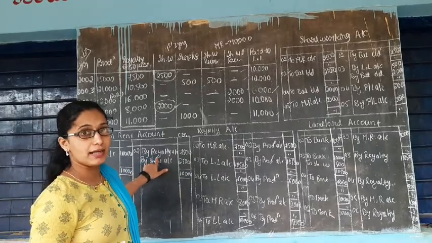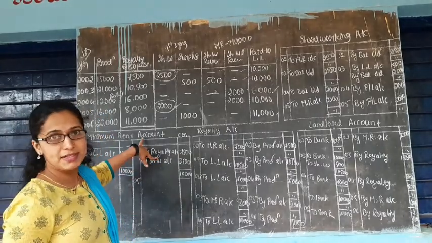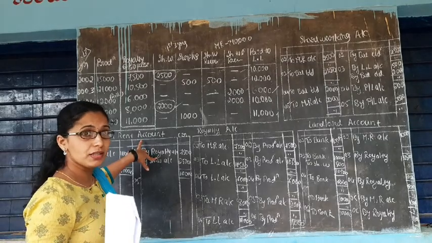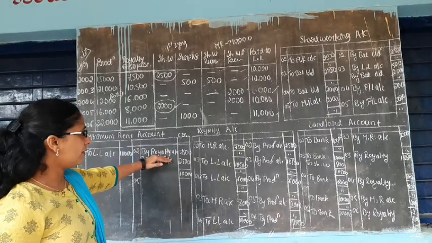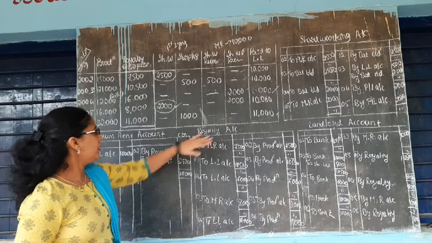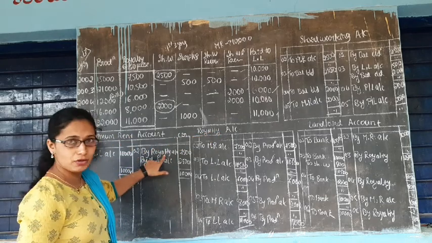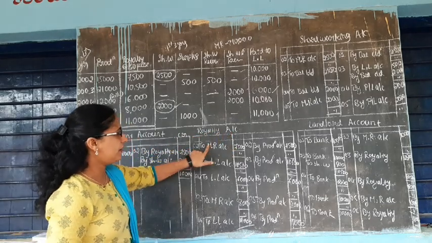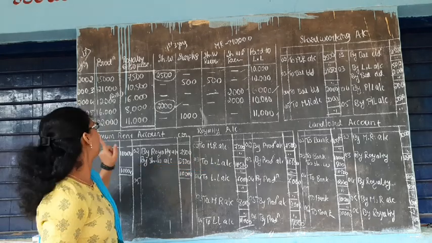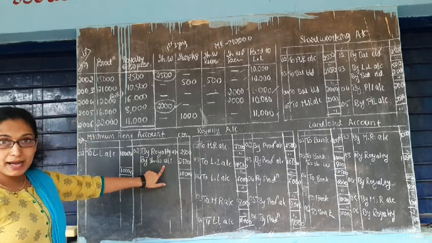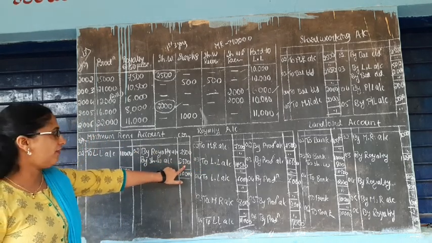Means in royalty account, minimum rent account should come on the debit side. When? 2002. So royalty account: minimum rent account is credited by royalty account, debited to minimum rent account. Minimum rent account is credited by short working account of 2,500.